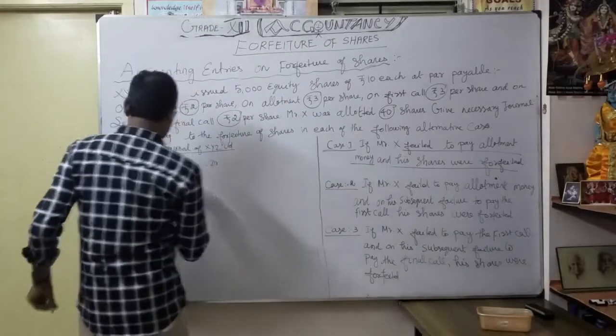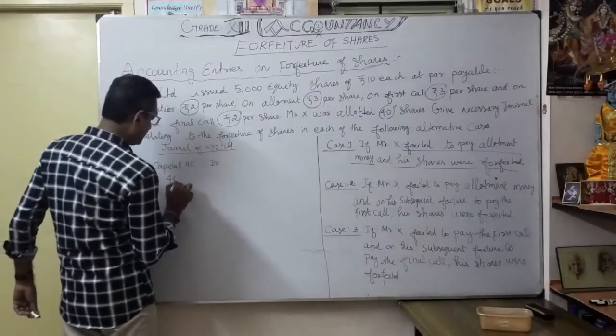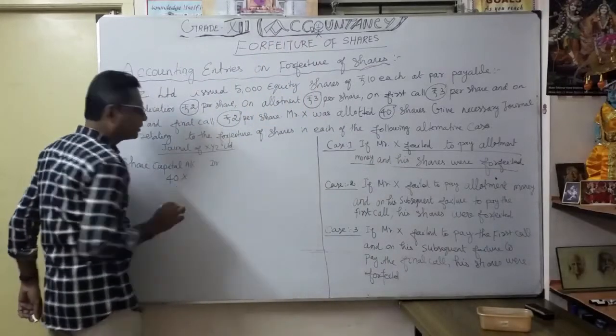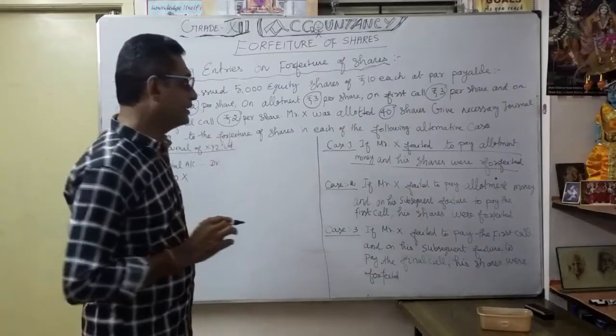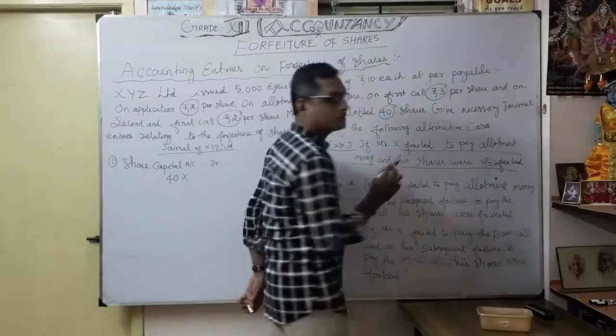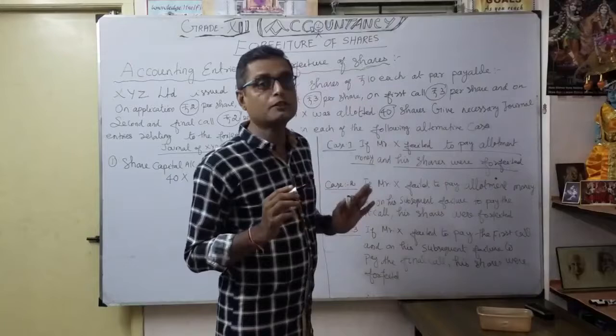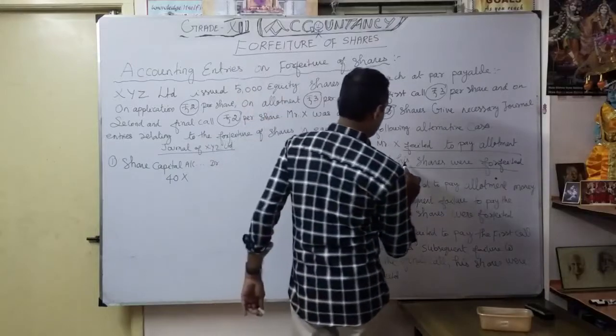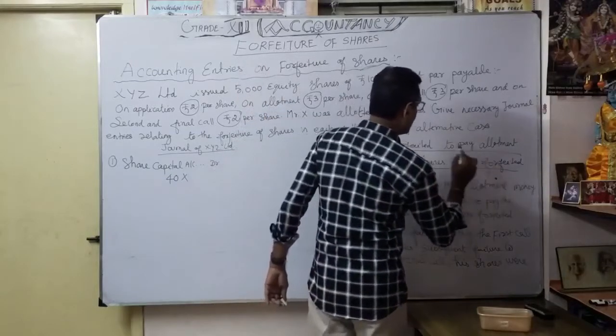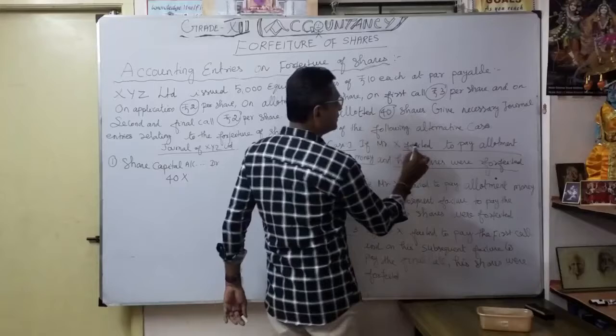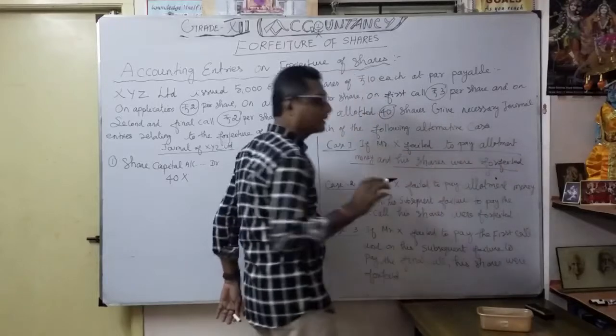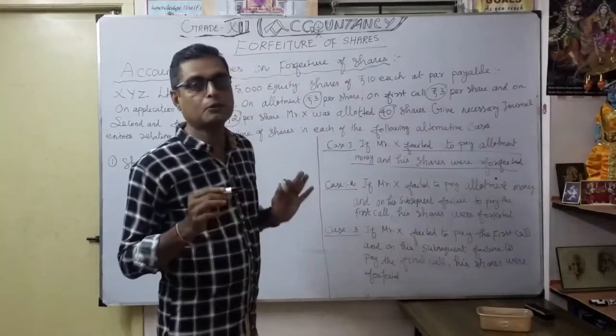So in the bracket, the number of shares forfeited, 40 shares, into what is the called-up value? Here the important point is that the shares were forfeited when Mr. X failed to pay allotment money itself. At the time of allotment money itself, you are going to forfeit.